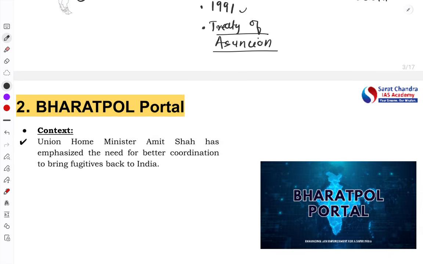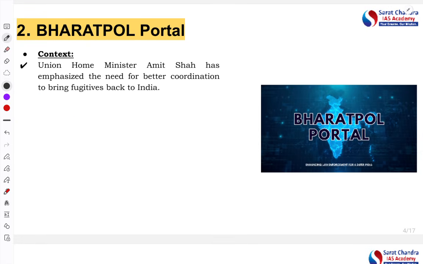Let's go to the next article, that is the Bharatpol portal. Now, what is the context? The context for this particular article is that Honorable Home Minister Amit Shah has said that there is need for better coordination to bring fugitives back to India. For example, fugitives like Vijay Mallya, Nirav Modi, these kind of fugitives who took the financial benefit of India and went away from India, right?